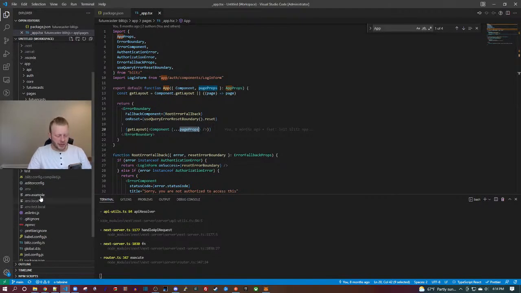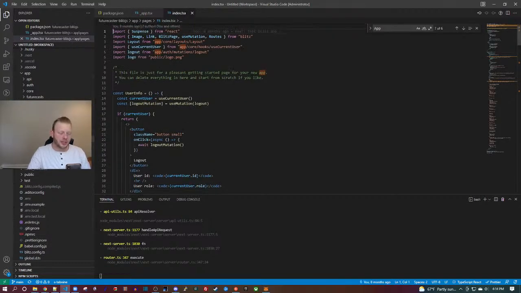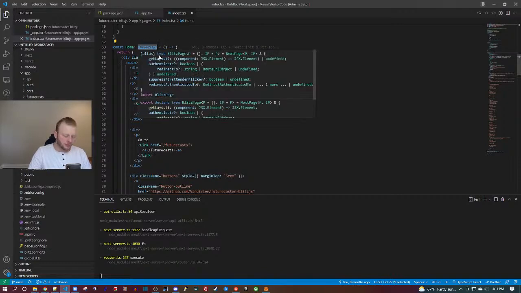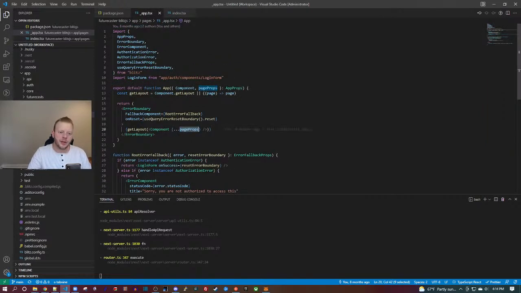So if this is a next page component, then we look under the pages folder. And this is like a next.js opinion. I think the underscores are special, but I think index would be like a page component. So I think this would be the index page. And yeah, here is a blitz page. Blitz page is strongly typed, awesome. I think component here is going to be a blitz page. Yeah, we can hover and look at the type definition. So it's a next page and it's a blitz page.